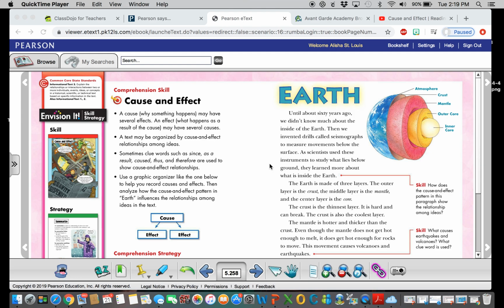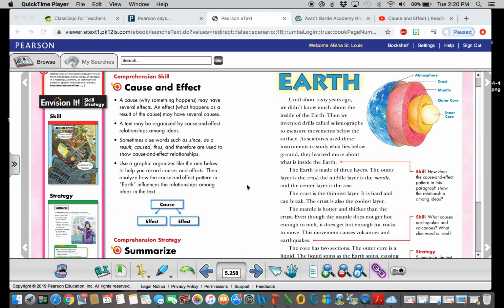Okay guys, so now you should have already watched the YouTube video about cause and effect. If you did not do that yet, please go back and watch that video before you come to this video. Right now we are going to read the passage called Earth, and we're going to talk more about cause and effect.